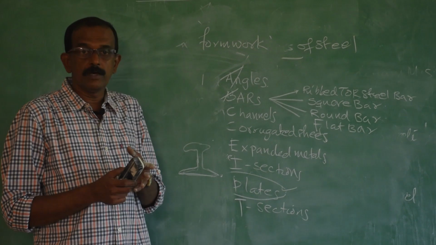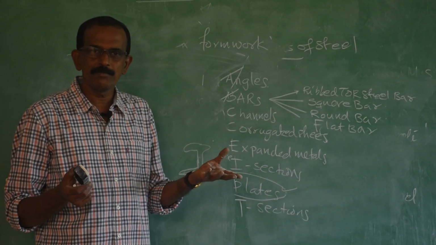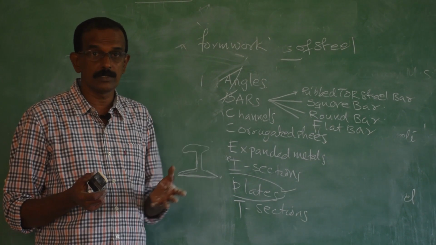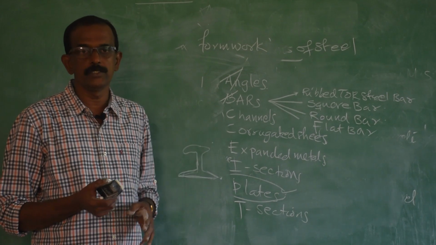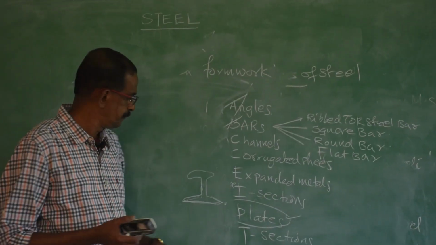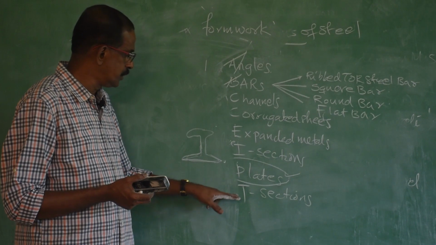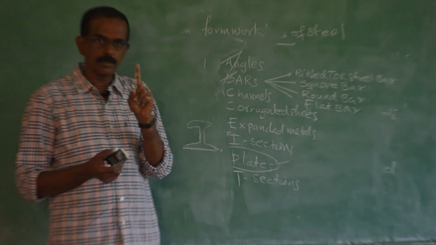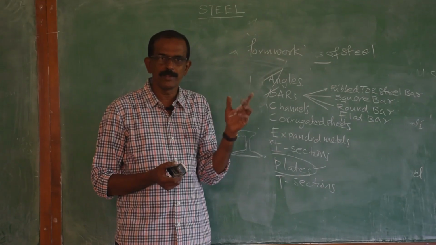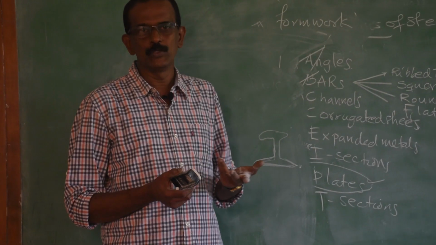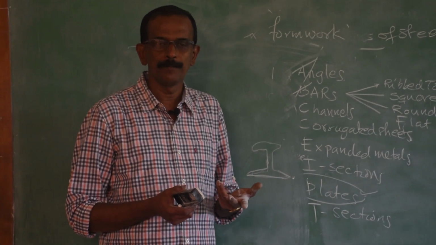Now, plates: if the width is more than 400 mm, it is called plate. Many uses are there for steel plate: fabrication of furniture, used as formwork. Then coming to the last one, that is T section: one vertical member and one horizontal member. Can be used as beam, can be used as column. Thank you.